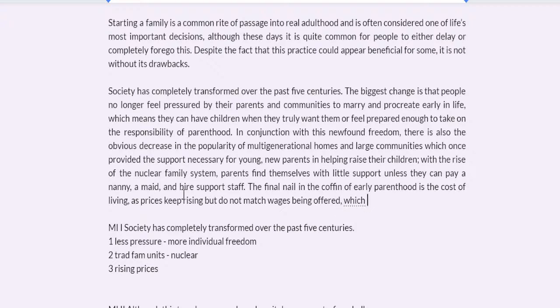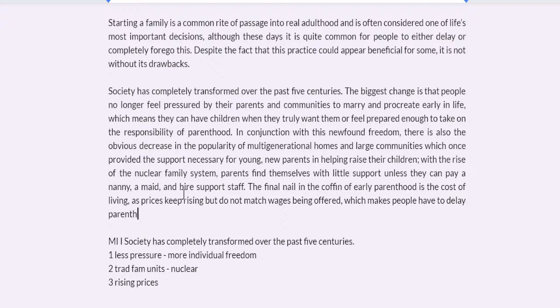Which people are just struggling to survive, right? So people reduce the number of children they have. They, again, just delay, right? Which makes people have to delay parenthood as they may not be able to afford a decent life. Right? And then as a result of that,